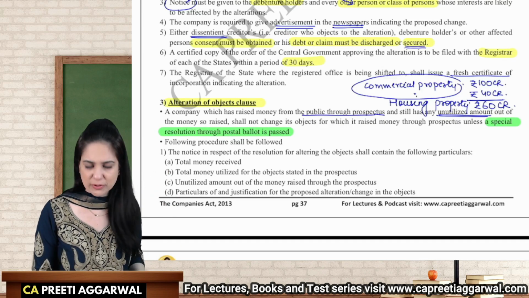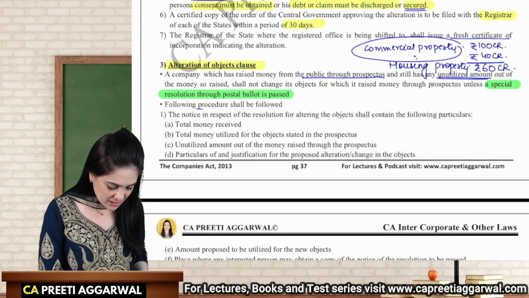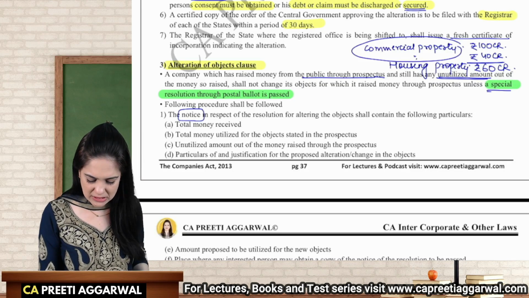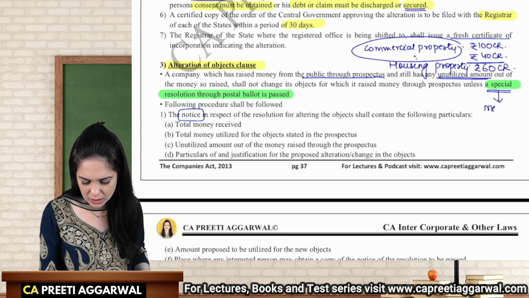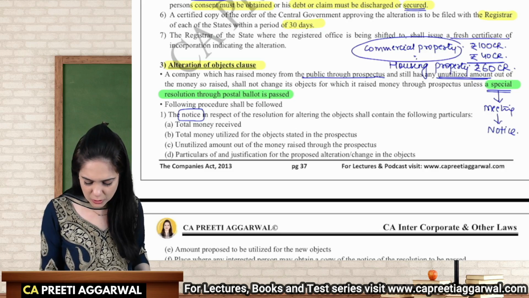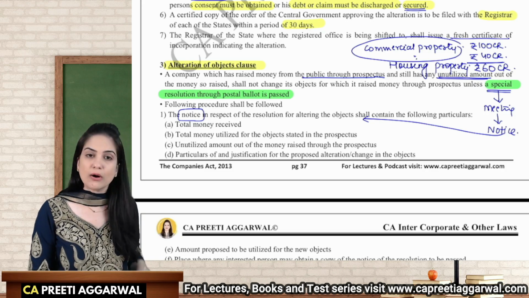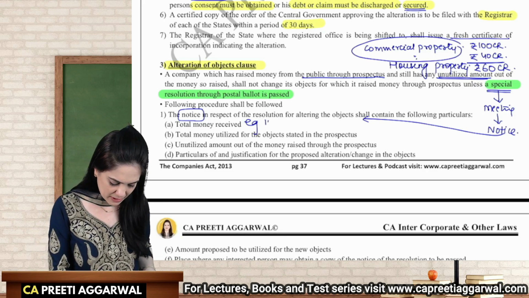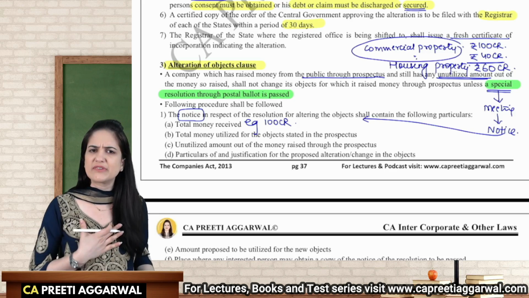You're changing the objects of the company. First, we will give a notice. See, if you want to pass a special resolution, you will have to call a meeting. In order to call a meeting, you will have to give a notice. In the notice of the meeting, you will mention the amount received. In my example, 100 crores. So we will mention that we have received 100 crores.